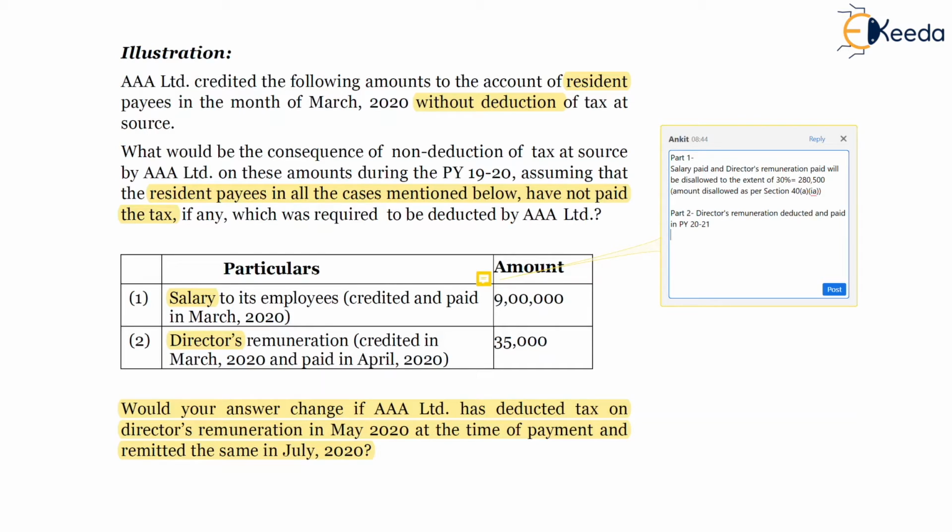The entire amount will be disallowed for 1920, and 35,000 into 30%, that is 10,500, which is 35,000 director's remuneration into 30%, won't be disallowed.